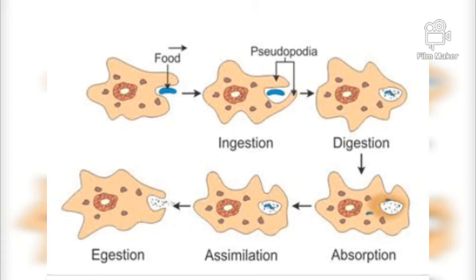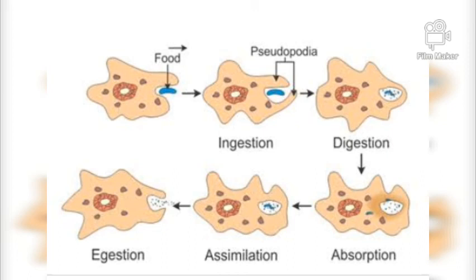So now we will study the steps of nutrition in amoeba. First is ingestion. Amoeba ingests the food with the help of pseudopodia. The pseudopodia enclose the food and form a cavity called a food vacuole. This is called ingestion in amoeba.